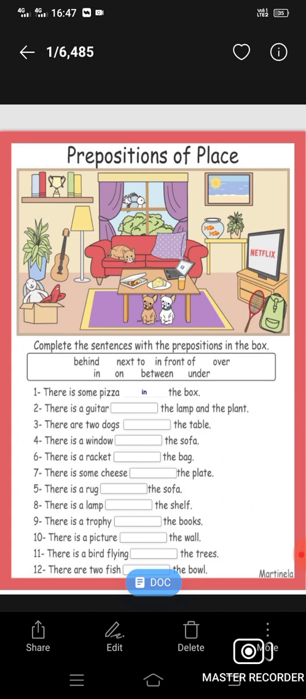Preposition of place. Complete the sentence with the preposition in the box. This is the answer, and you find it and write the answer in the given space. There is some pizza, and the second, third, fourth, fifth, this is your homework. So please do your homework.